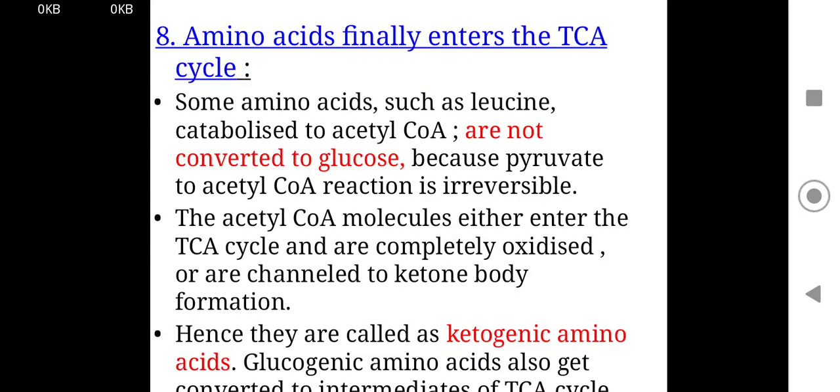Amino acids finally enter the TCA cycle. Some amino acids such as leucine, catabolized to acetyl-CoA, are not converted to glucose because the pyruvate to acetyl-CoA reaction is irreversible. The acetyl-CoA molecule either enters the TCA cycle and is completely oxidized, or is channelized to ketone body formation. Hence these amino acids are called ketogenic amino acids.